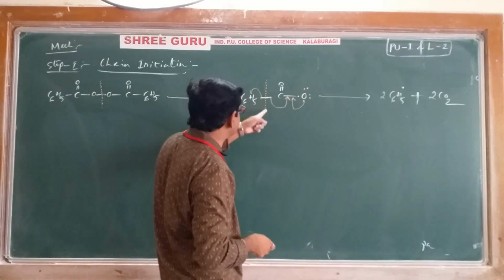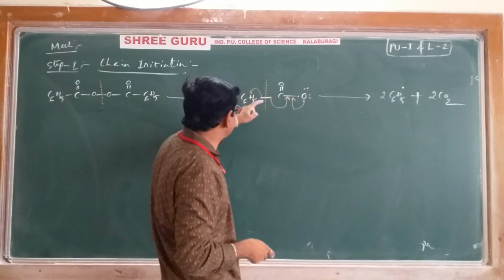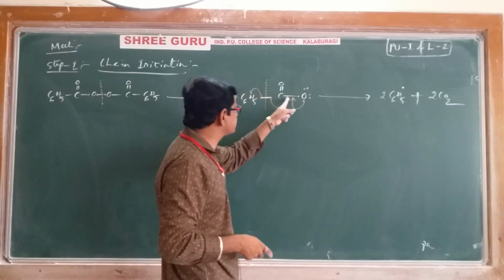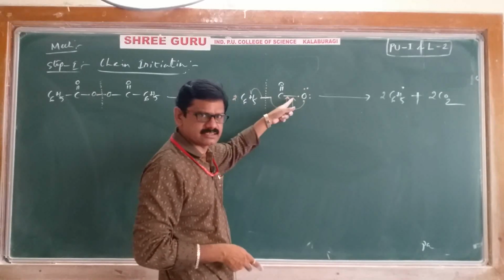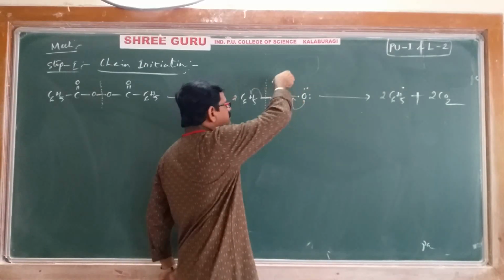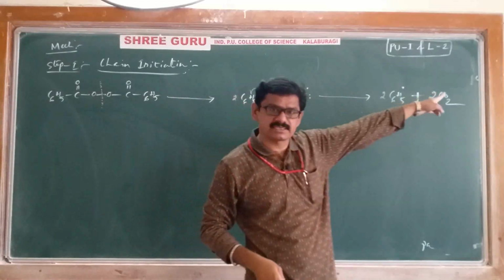Next, here also homolytic cleavage takes place. Because of homolytic cleavage, 1 electron is coming here. This electron is coming between carbon and oxygen, and this unpaired electron is also coming between carbon and oxygen. That's why we will get another double bond. C double bond O, C double bond O is nothing but carbon dioxide.